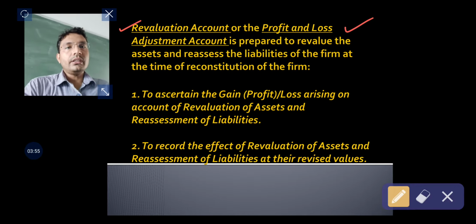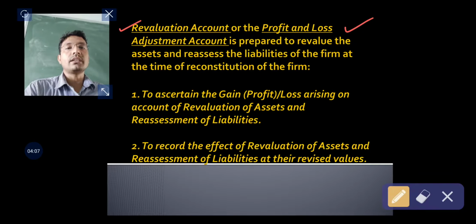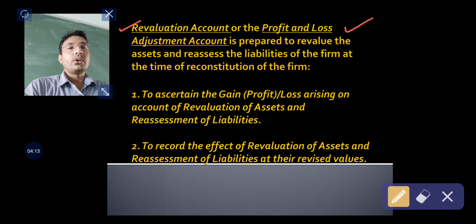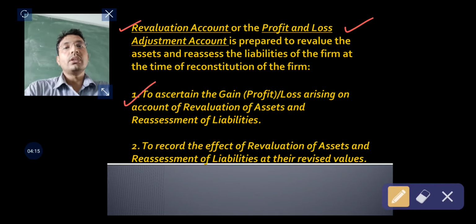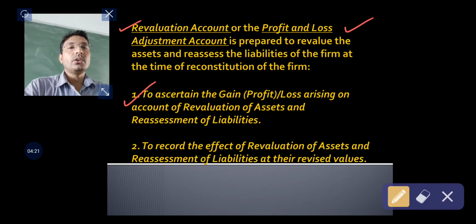And after revaluing all the assets and liabilities, you are supposed to ascertain the gain or loss arising on account of such revaluation and reassessment, and then this gain or loss is to be distributed to the old partners in old profit sharing ratio, because this loss or gain belongs to the old partners.